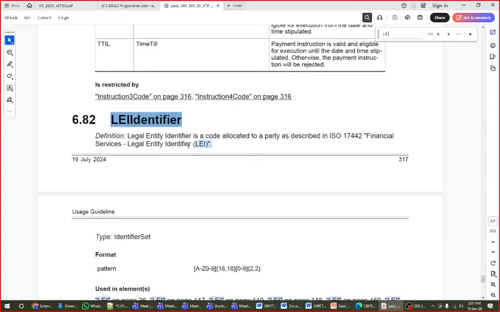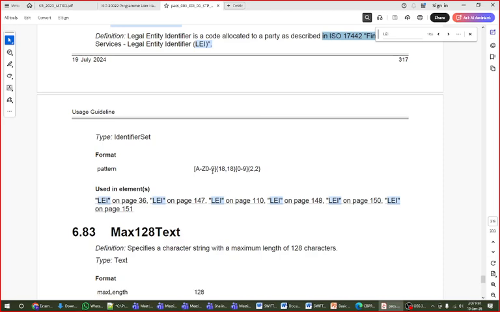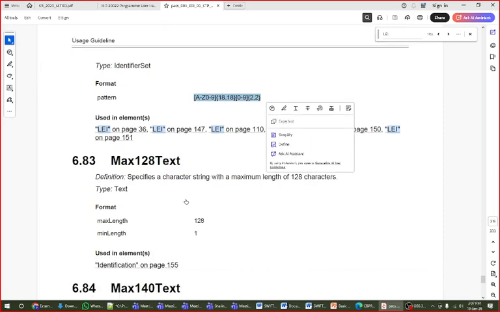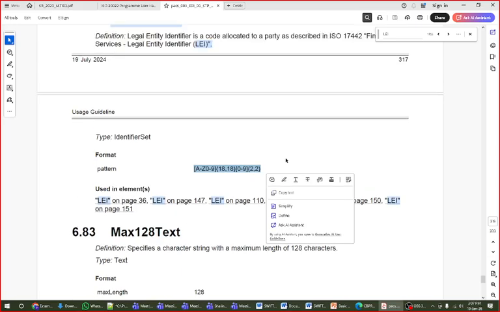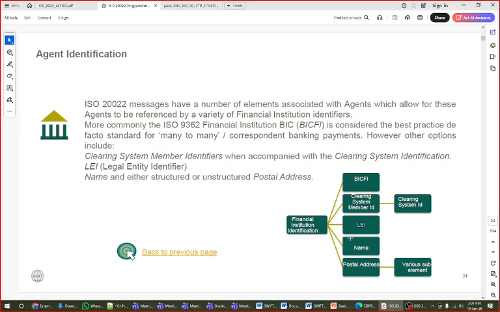It's a legal entity identifier. It is run by some ISO rules, and this is the format of it. It is like your IBAN, which is a format of the bank. The bank has been given a unique identity, like IBAN. BIC is there, but in a more granular way, any bank branch has been given a new identity of the bank, called LEI, and we will discuss that at that time. So you can put LEI also, only LEI.